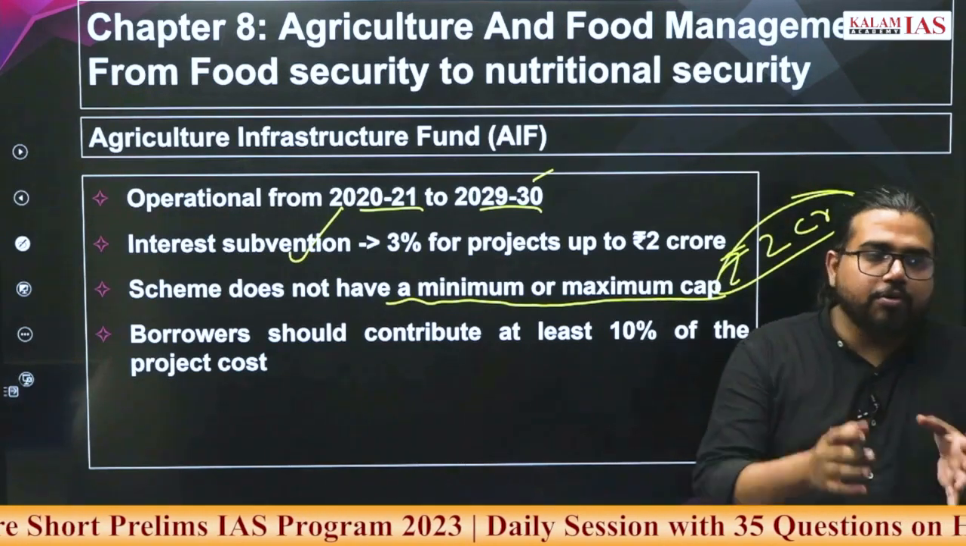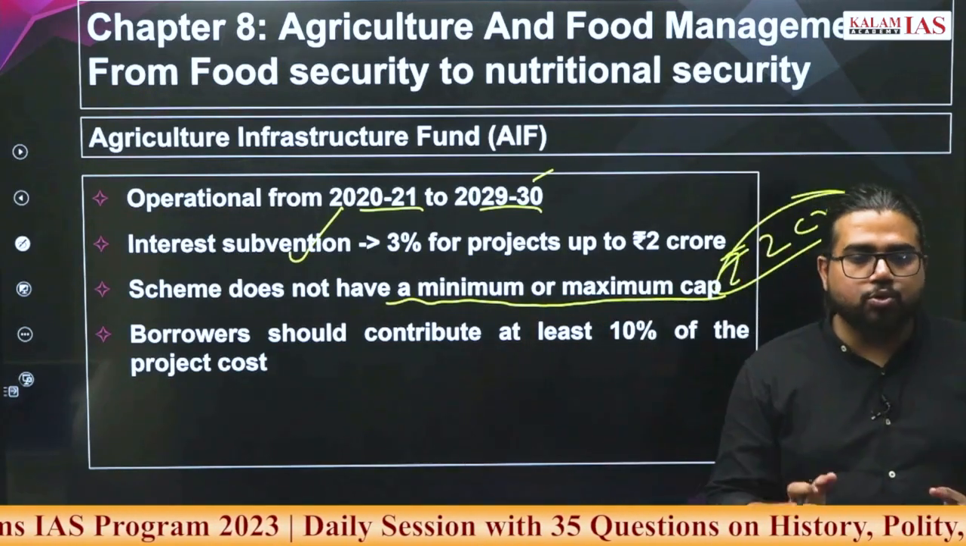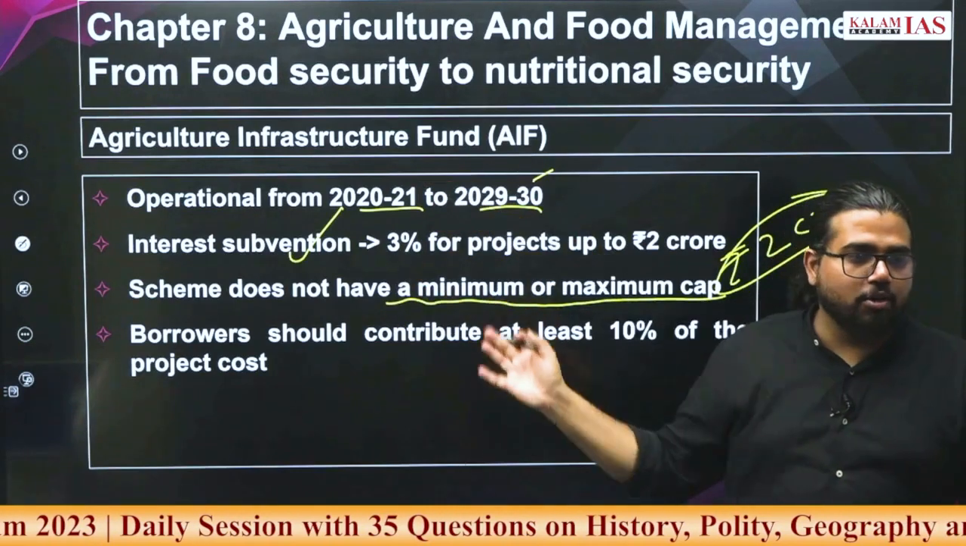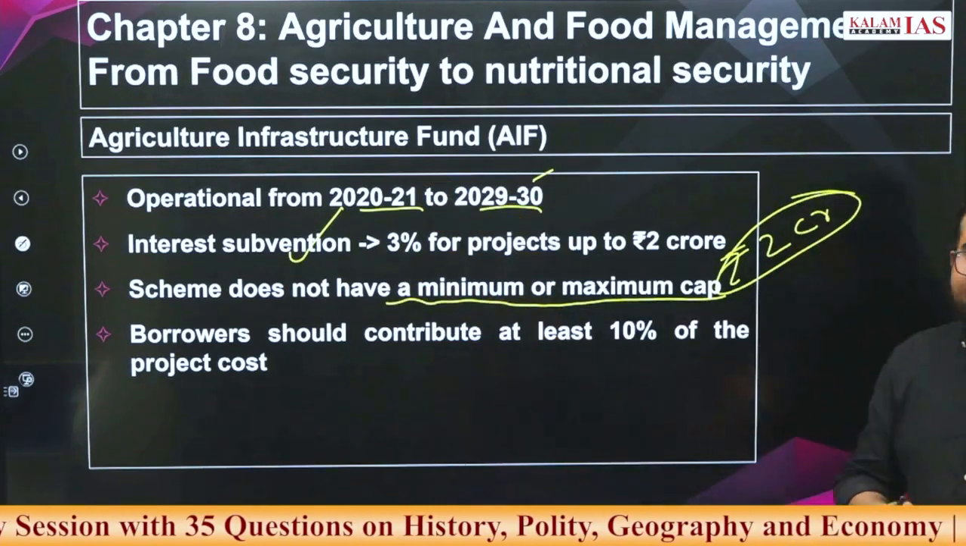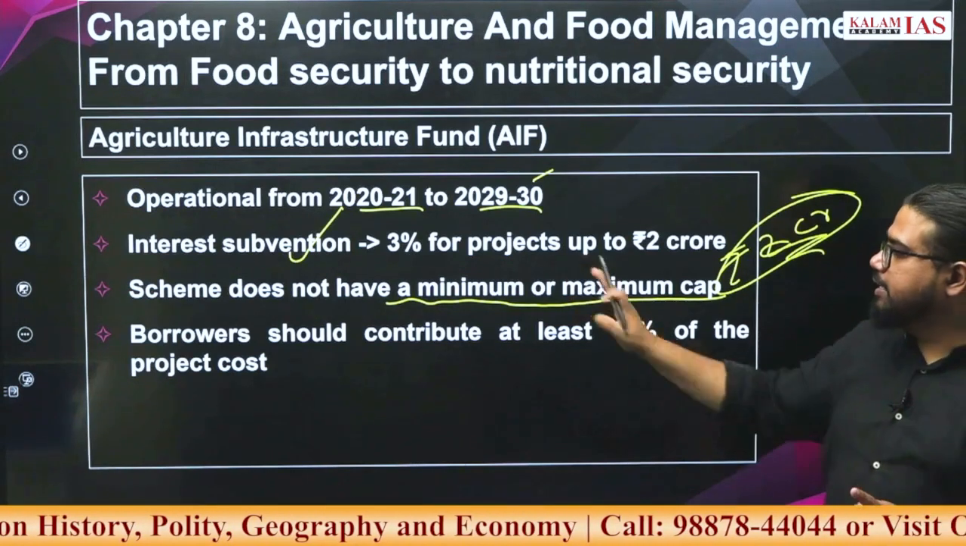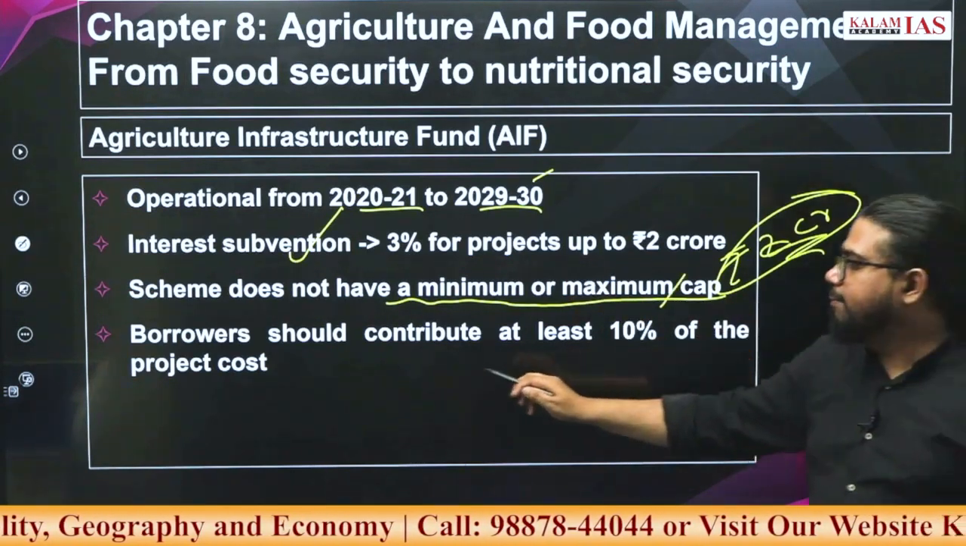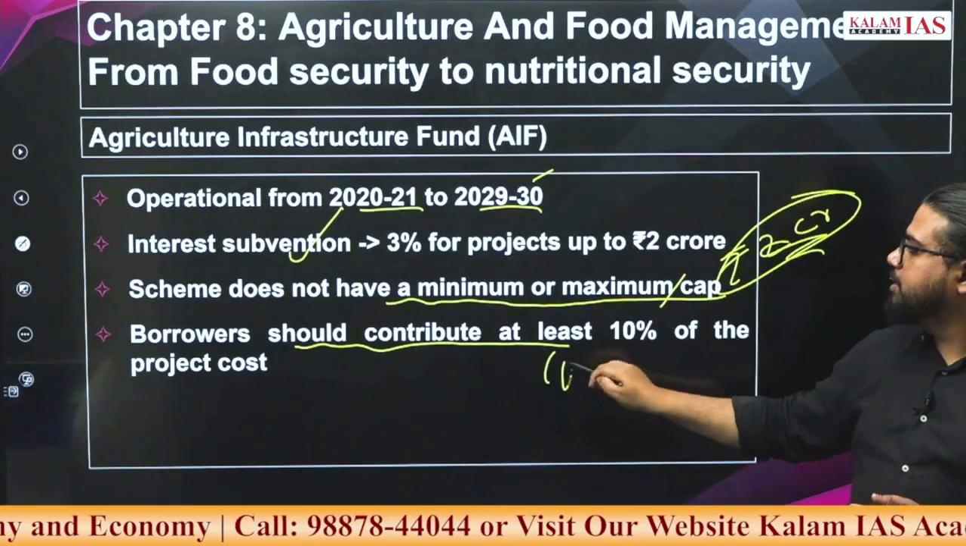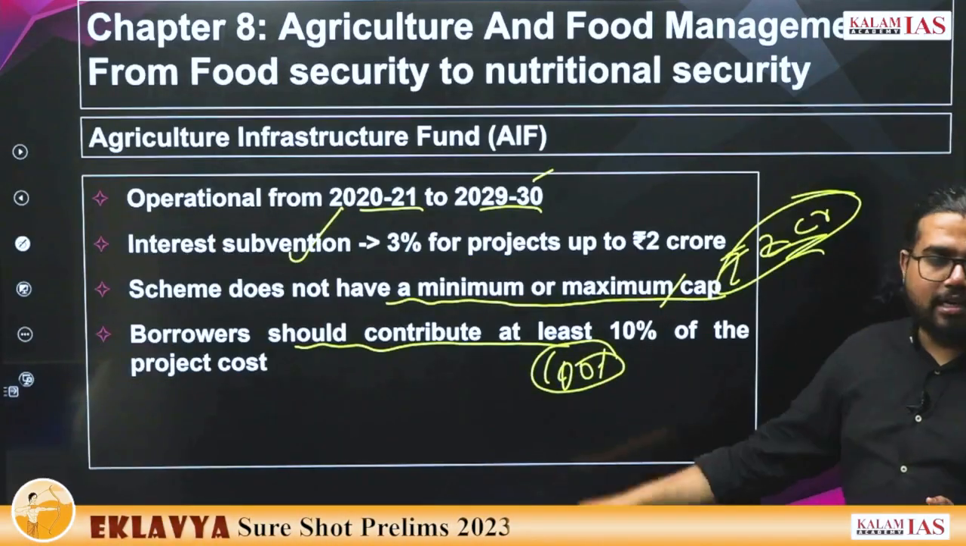Within the 2 crore you will have credit guarantee, and within the 2 crore you will have interest subvention and all this. But there is no such criteria that you will get only 2 crore. There is no minimum or maximum limit defined under this scheme. And you cannot take 100% loan. You cannot start anything with 100% loan.